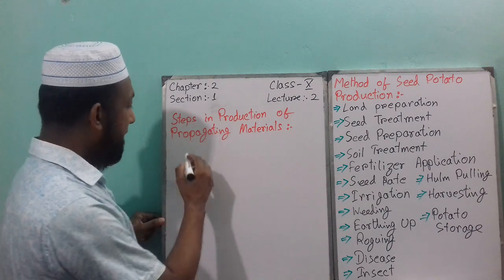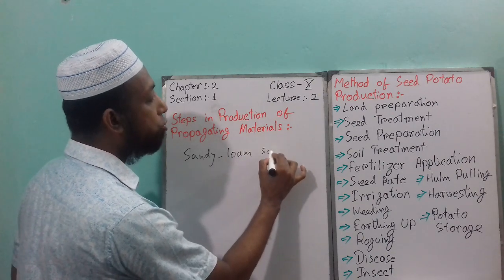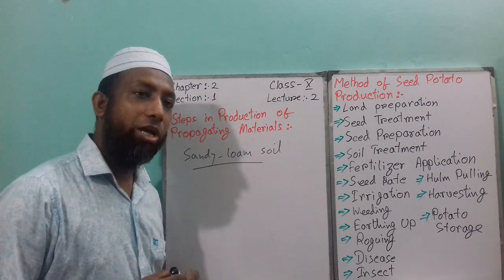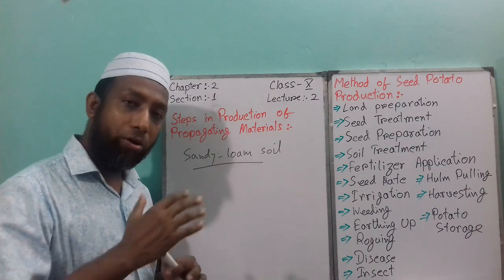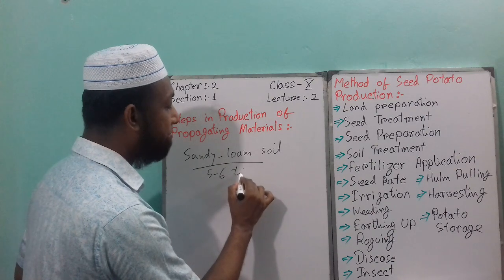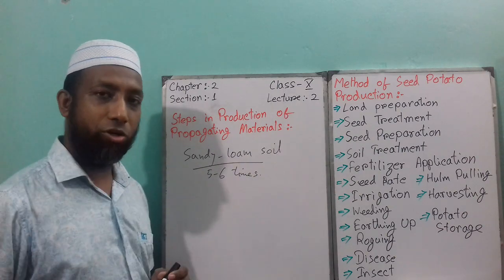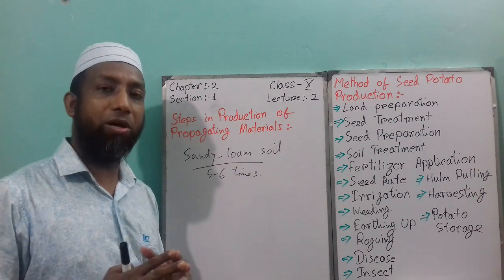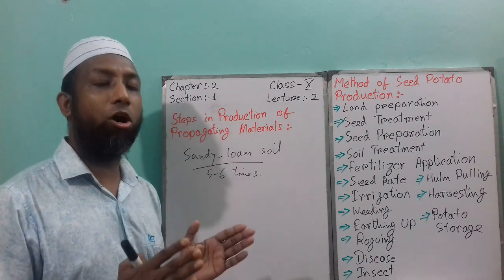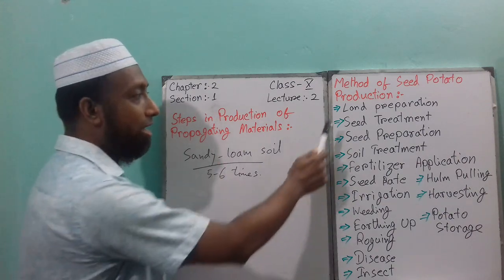So first of all, what is land preparation? For land preparation, you need sandy loam soil. Sandy loam soil is good for land preparation, and make sure you make the soil friable. That means 5 to 6 times plowing is good for land preparation. You have to plow the land, ladder the land, and make it friable, so that there will be no clods present in the field. You have to make sure of this for land preparation.